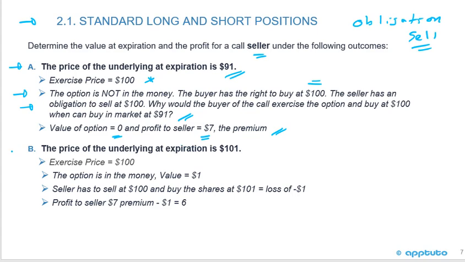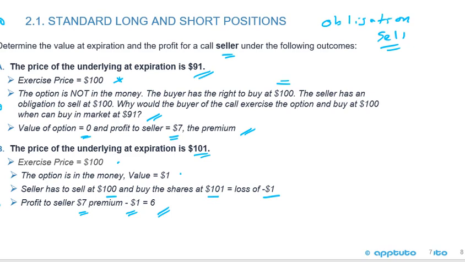Now, if the price of the underlying at expiration is 101 and the exercise price is 100, then the option is in the money. There's an intrinsic value of $1. So the seller has to sell at 100 and buy the shares at 101, which is a loss of $1. So the profit to the seller is the $7 premium minus the $1 loss, which equals $6.